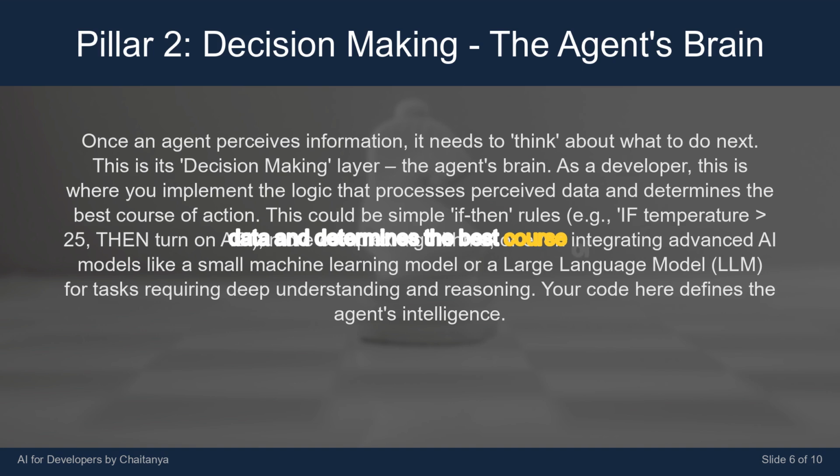This could be simple if-then rules, e.g., if temperature greater than 25, then turn on AC. More complex algorithms, or even integrating advanced AI models like a small machine learning model or a large language model, LLM, for tasks requiring deep understanding and reasoning. Your code here defines the agent's intelligence.